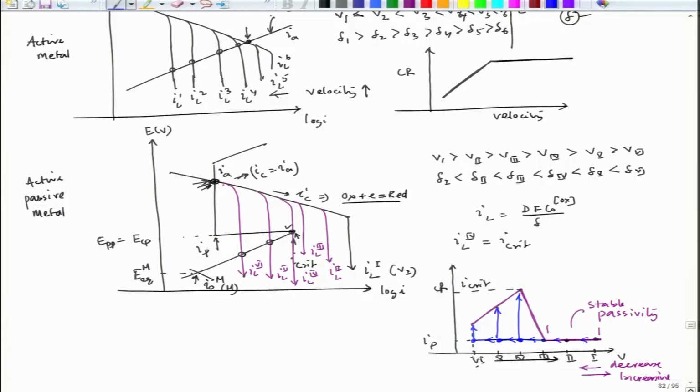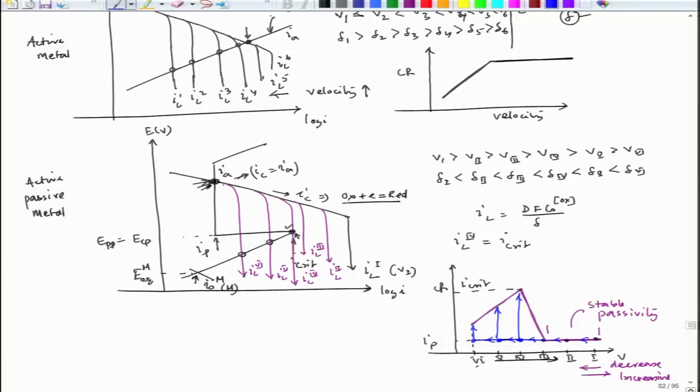So, this way we can analyze the effect of concentration polarization on the active passive metal corrosion rate.